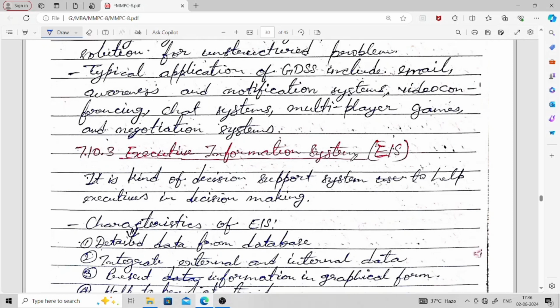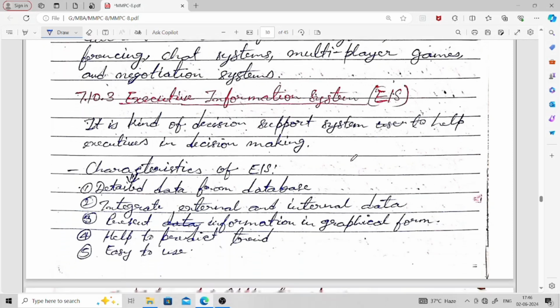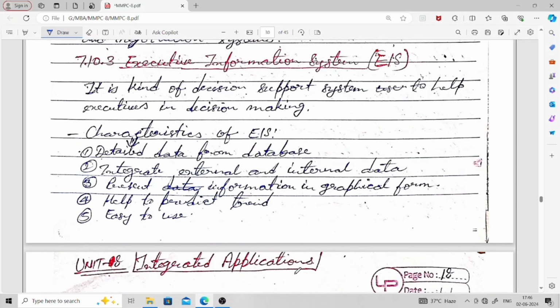Next and the last one is the executive information system. It is a kind of decision support system. EIS, the executive information system, is a kind of decision support system which helps executives in decision making.